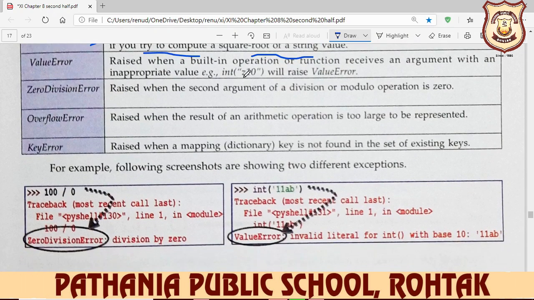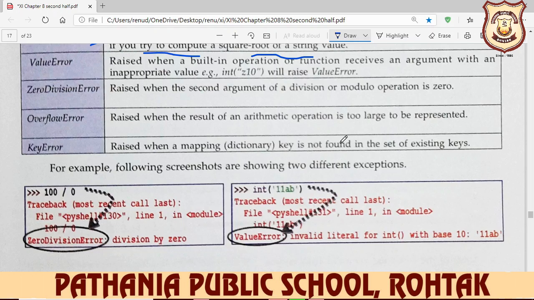For example, you write int of z10. So z, what is the z? So this type of error is your value error. Zero division error: if any value is divided by 0, then it displays the zero division error. Overflow error: when the result of an arithmetic operation is too large to be represented. Key error: raised when a mapping dictionary key is not found.